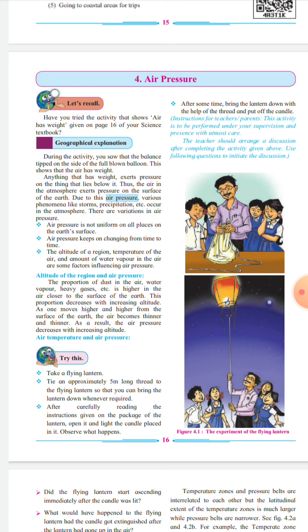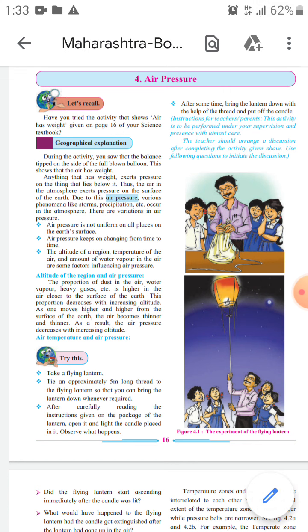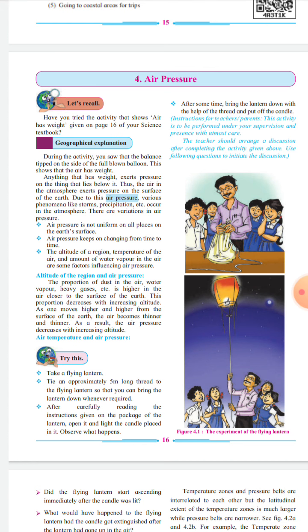Thus the air in the atmosphere exerts pressure on the surface of the earth, and due to this air pressure, various phenomena like storms, precipitation, that means snow, etc., occur in the atmosphere. And there are variations in air pressure. Air pressure is not uniform on all places on the earth's surface, and air pressure keeps on changing from time to time.